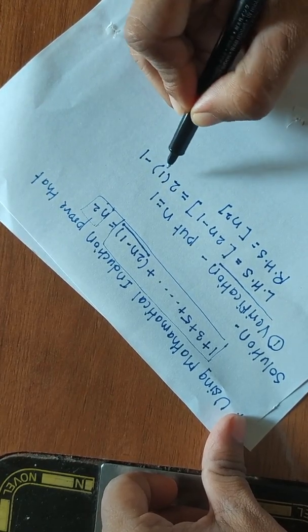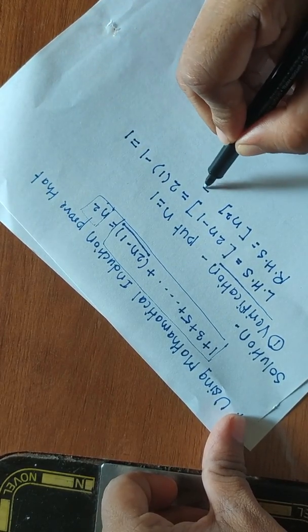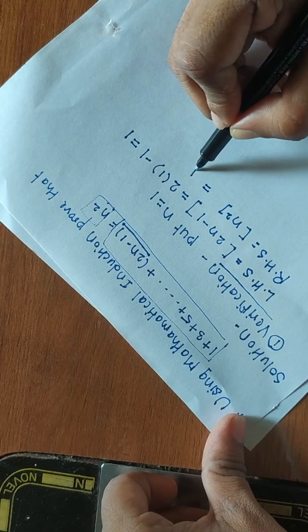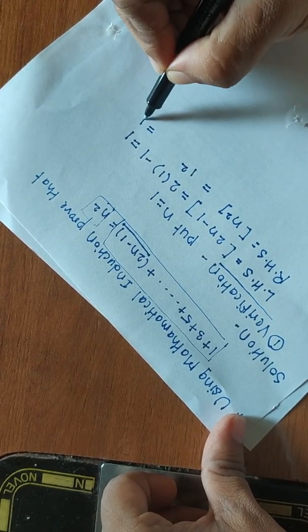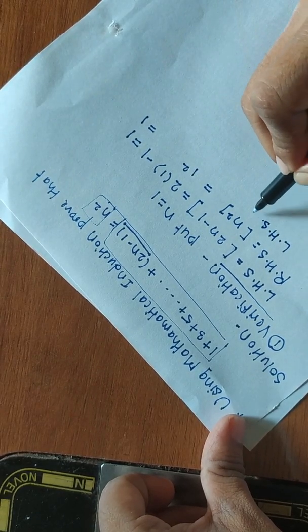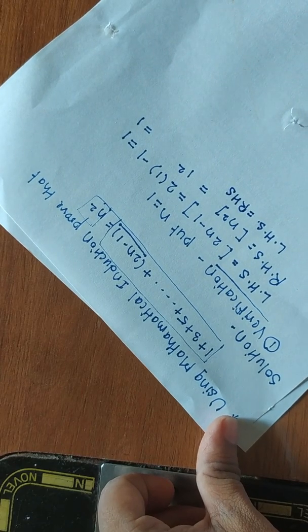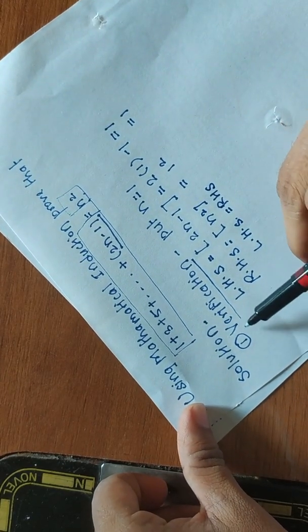So 2 into 2, 2 minus 1. On the left side we are getting 1, and here also put the value of n as 1. So 1 square, we are also getting what? 1. So here the left side is equal to the right side. Now we are done with the first step.